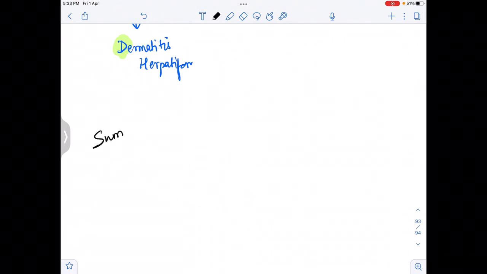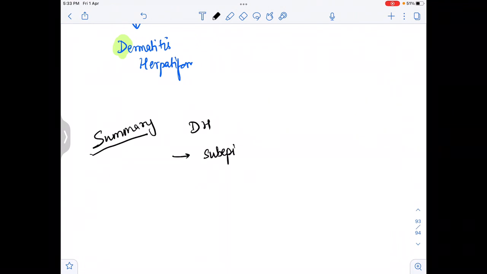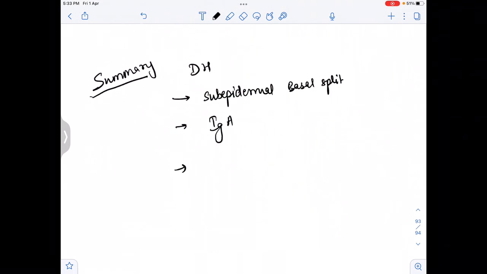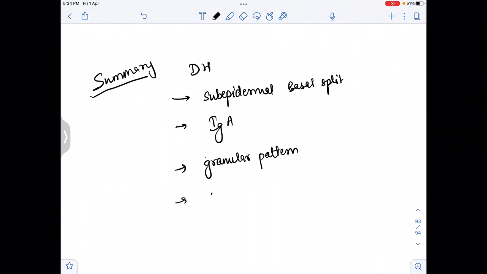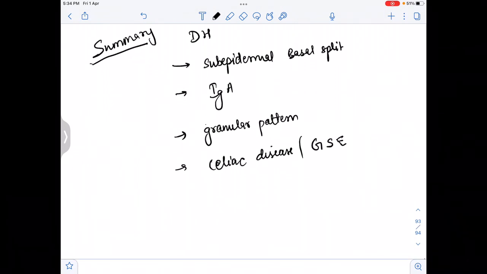For the summary points of dermatitis herpetiformis, we have to remember that there is a subepidermal basal split, and there is deposition of IgA. IgA autoantibodies are involved, and we can see the granular pattern. It is associated with celiac disease, or in other words, gluten sensitive enteropathy. And the drug of choice is dapsone. I hope you will remember all these points.